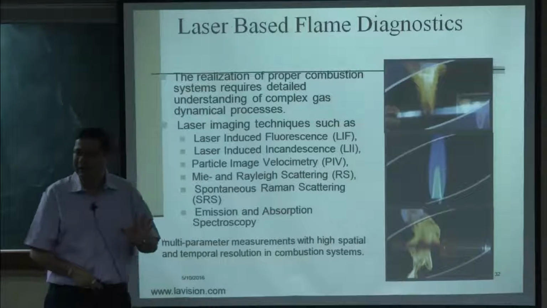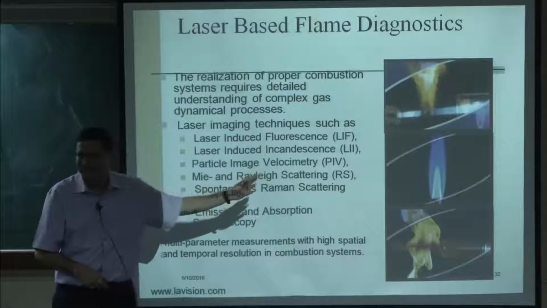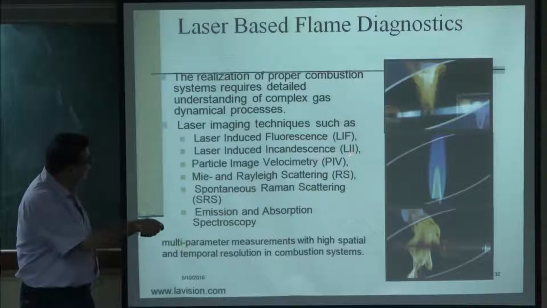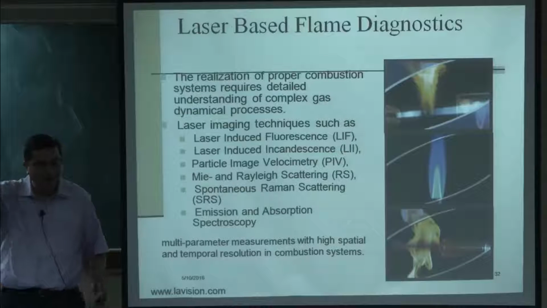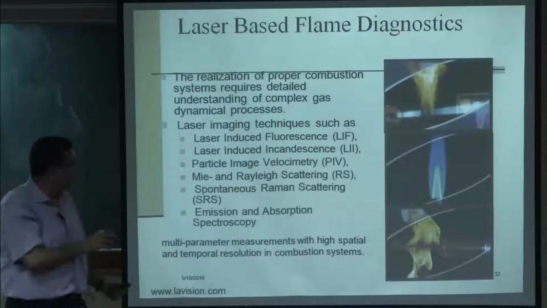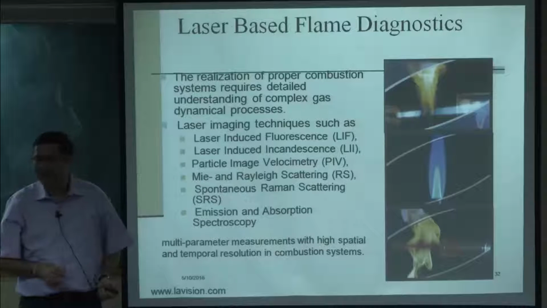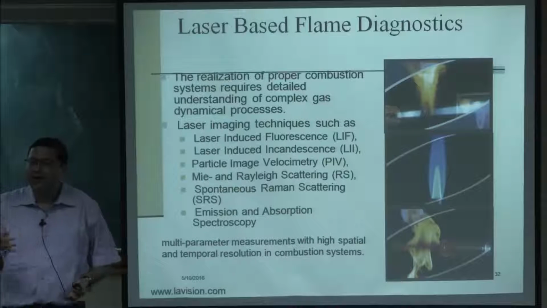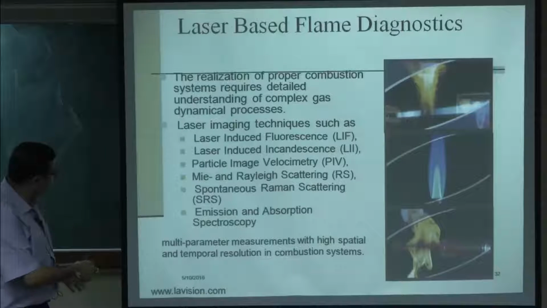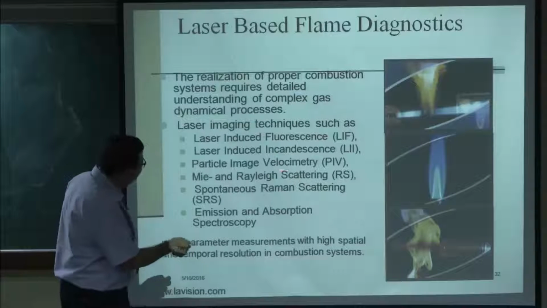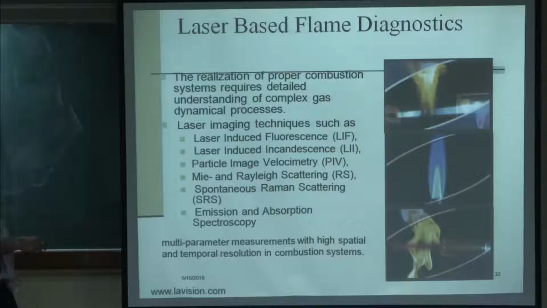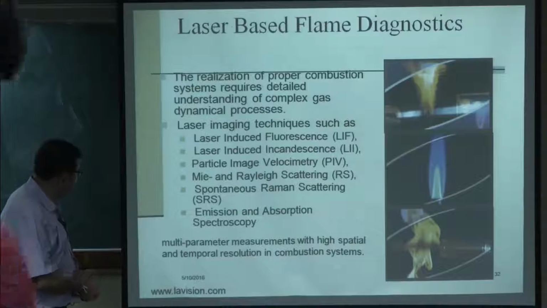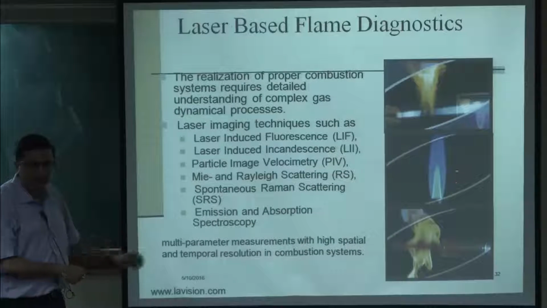So a PIV laser does not have enough power to excite fluorescence. On the other hand, LII is too powerful, so it is way beyond the power that is required. Therefore that does not interfere with this measurement, and that is the advantage, that LIF can be done with other measurements as well. However, with Raman scattering and Rayleigh scattering we have to be careful when we are doing fluorescence, because these frequencies are very similar, so it is very difficult to distinguish between these phenomena. It is also similar to a spectroscopic method only.